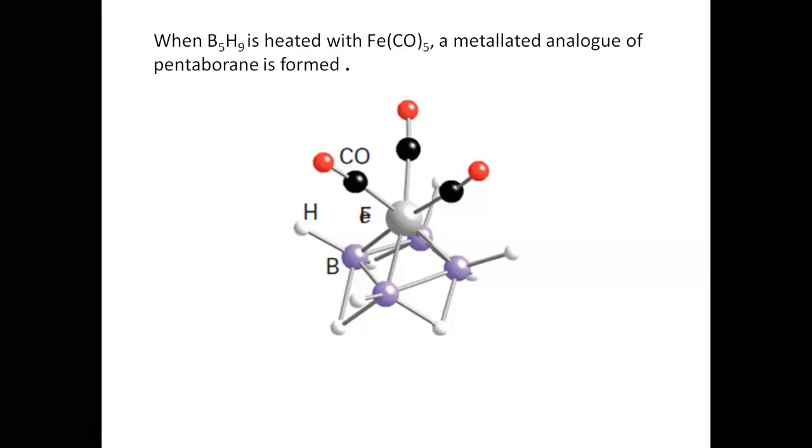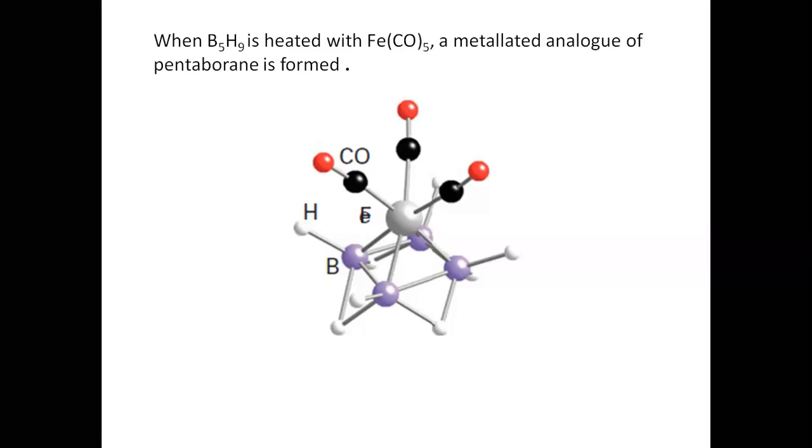You see the BHB bond, and there is a formation of this iron-based metalloborane. And you see there is a loss of a few carbonyls from this iron. Always there is a loss of certain ligands.